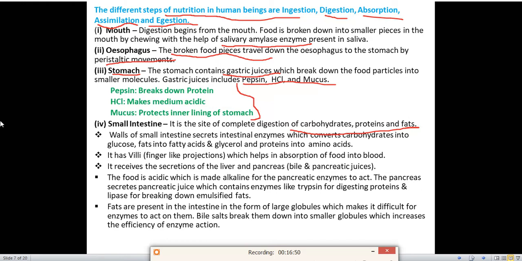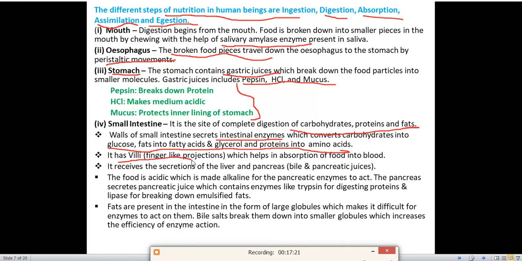So what are the different activities which go on inside the small intestine? The wall of the small intestine secretes intestinal enzymes. These intestinal enzymes convert carbohydrates into glucose, fats into fatty acids and glycerol, and proteins into amino acids.